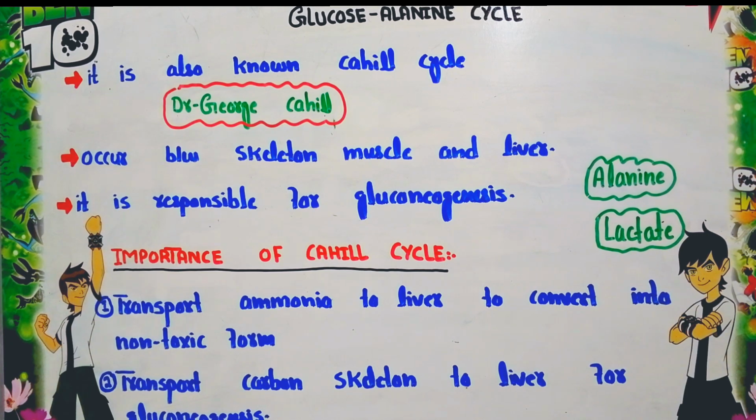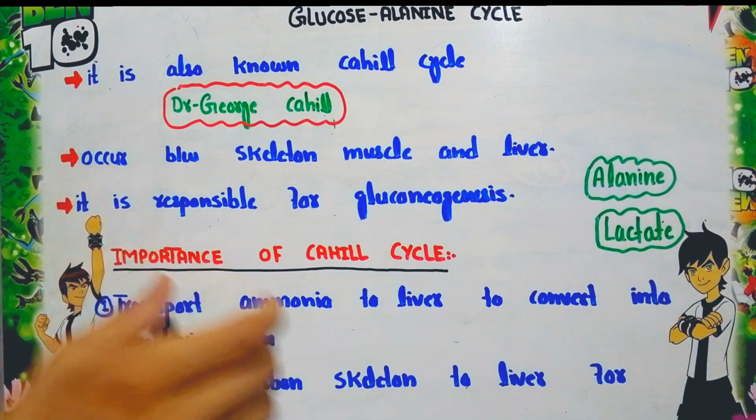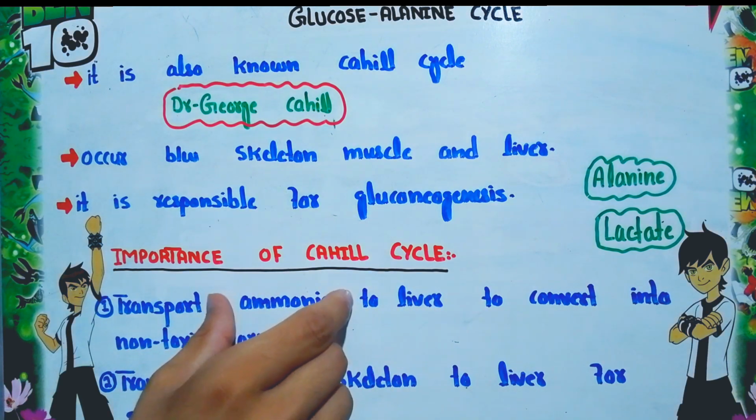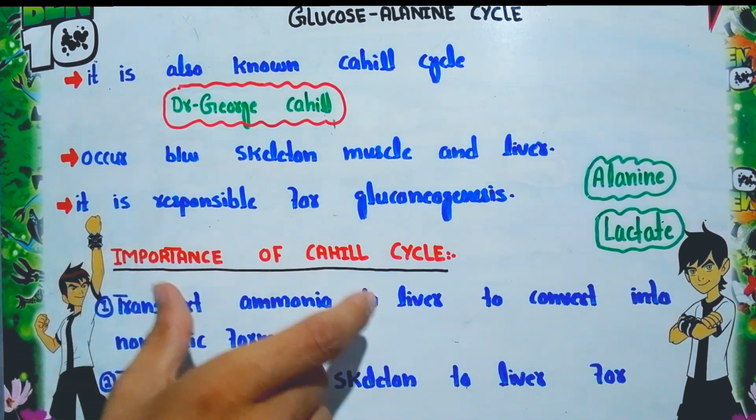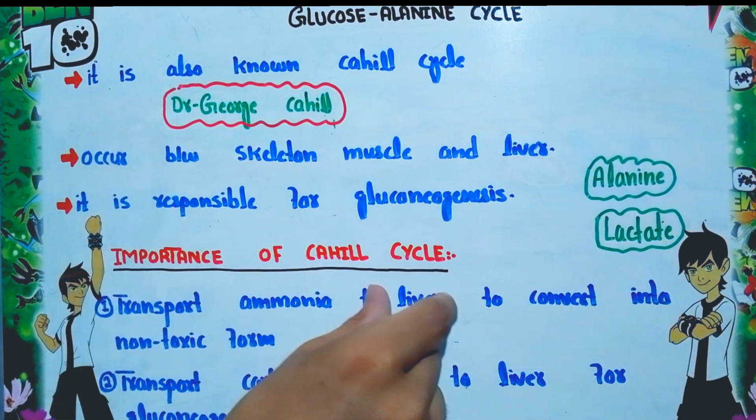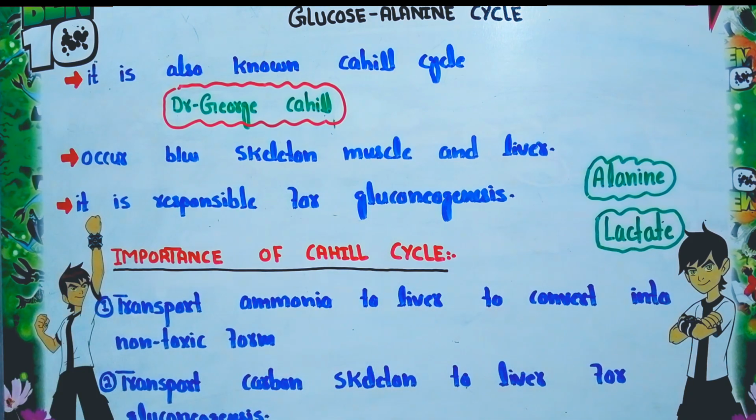The first is to transport ammonia to the liver to convert it into a non-toxic form. You have already seen that in the skeletal muscle, when the breakdown or catabolism of amino acids occurs, it results in ammonia. This ammonia is toxic. So it is transferred to the liver, because in the liver this ammonia is converted into a non-toxic form, that is urea.